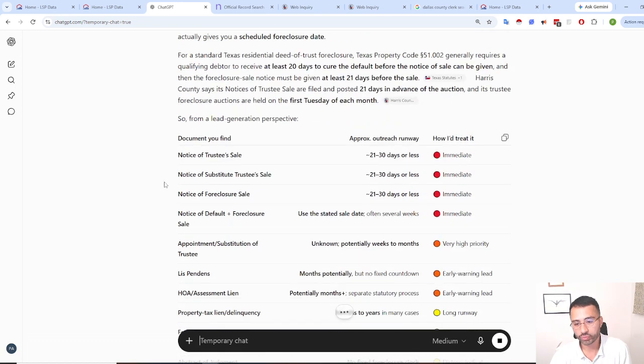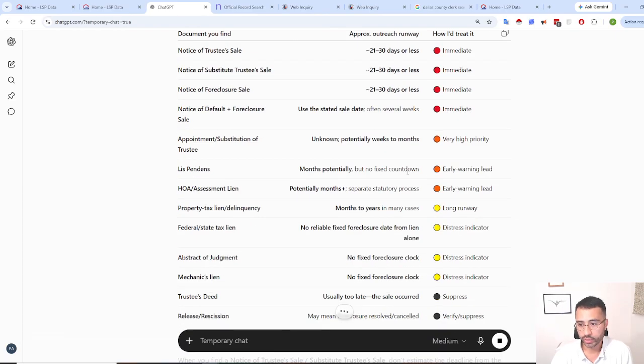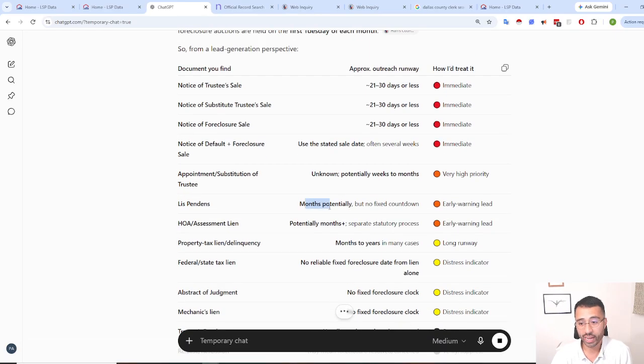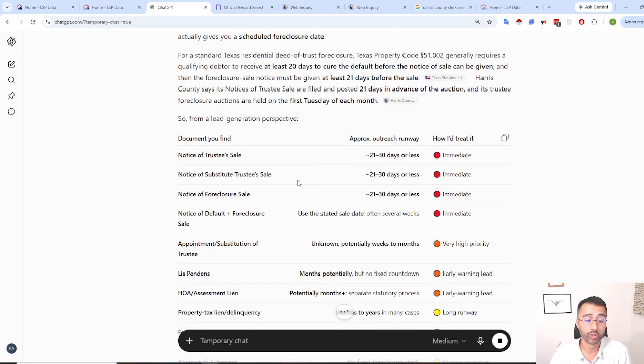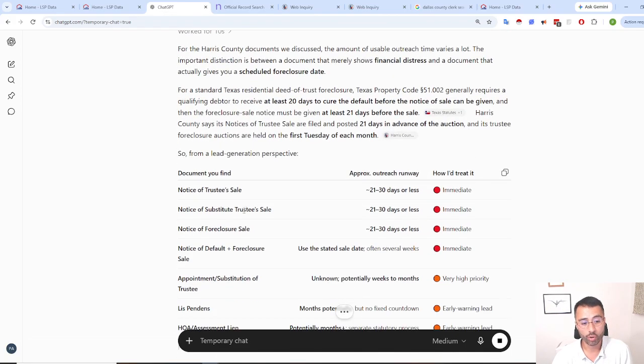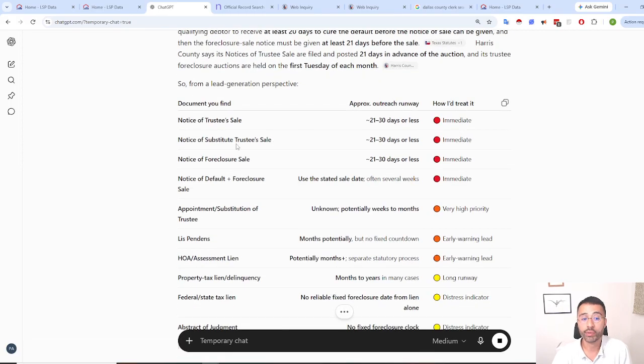Here, for a lot of those, it's going to be pretty instant. For many of the other ones, you may have a couple of months. So if you're trying to help someone in a difficult situation, maybe by taking over the loan or just giving the homeowners options, this may give you a bit of context.